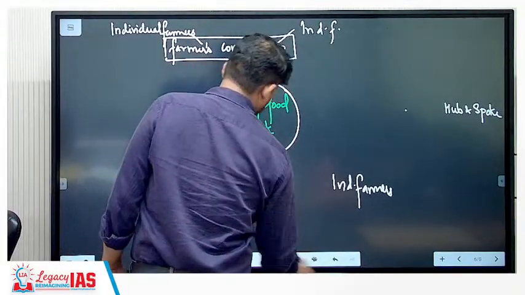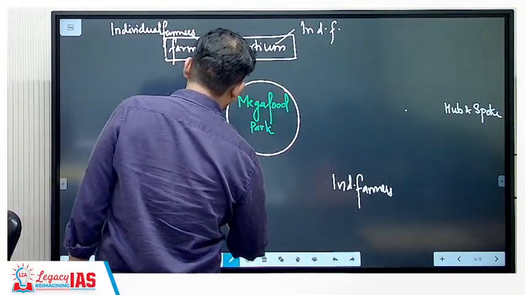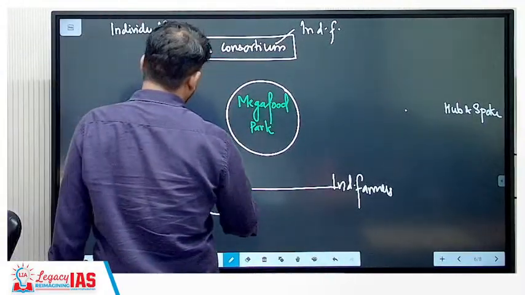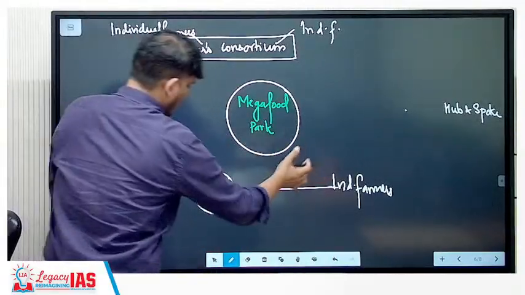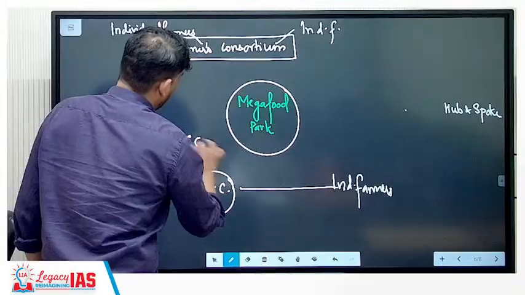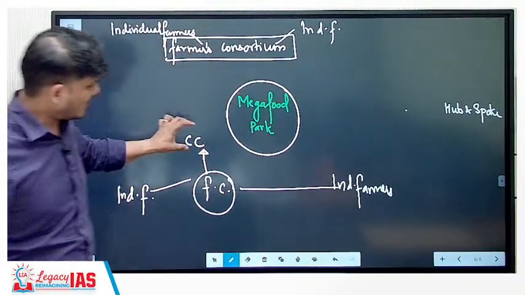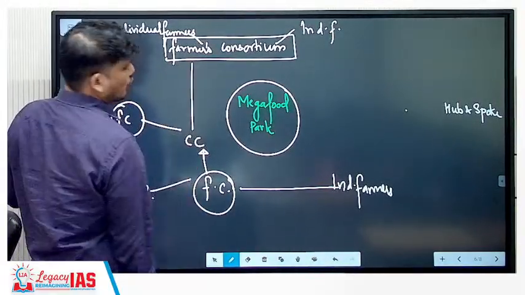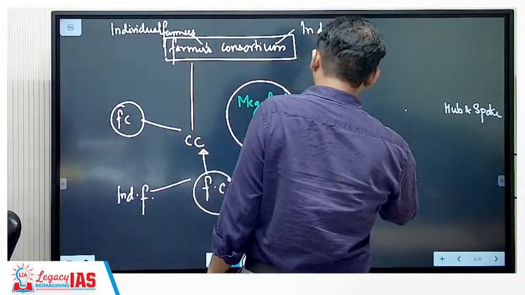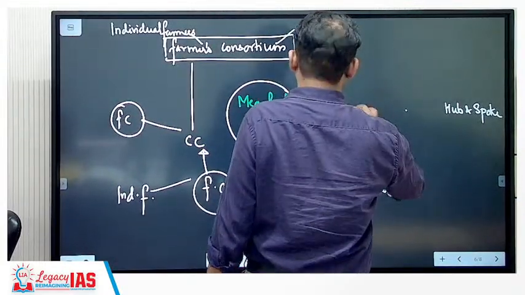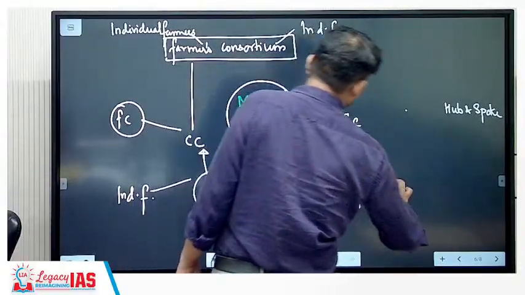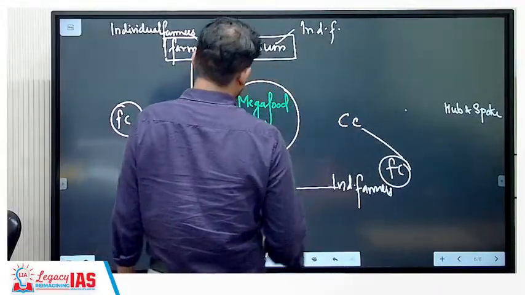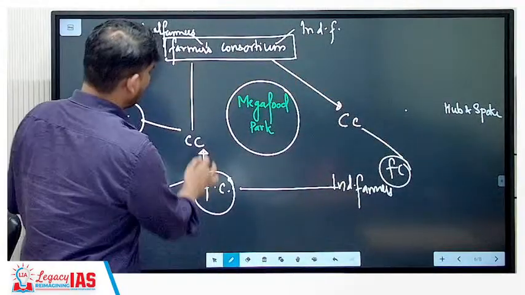Here also the farmers consortium is going to get formed. Right? All the farmers will unite, form a farmers consortium. Now this farmers consortium will collect all the produce and will give it to the collection center. That collection center will collect farm produce from various farmer consortium. Here also a farmer consortium will be there. They will collect from the farmers consortium that is there. So these are collection centers.